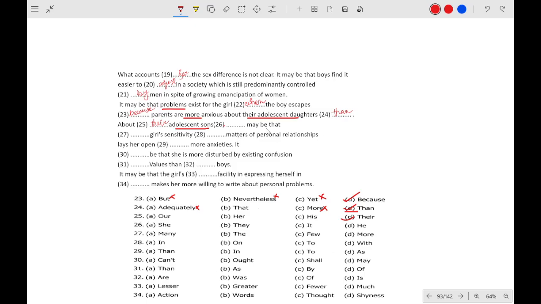Question 26: "dash may be that". She may be that, they may be that, he may be that, dash relationship.